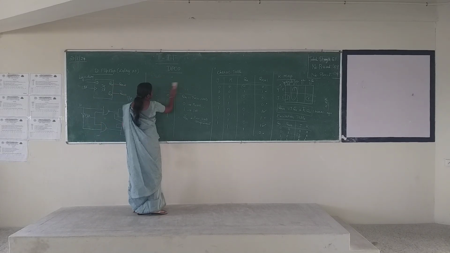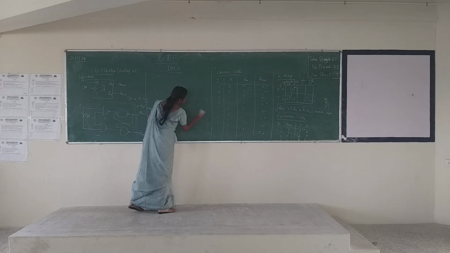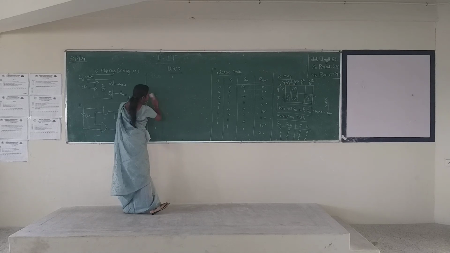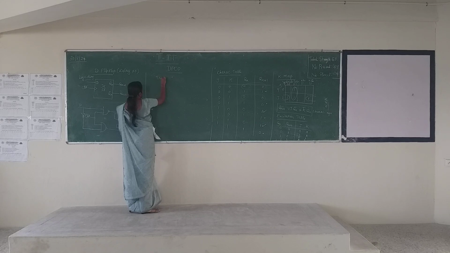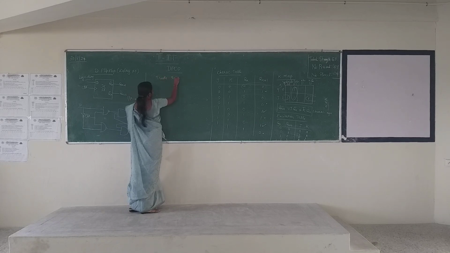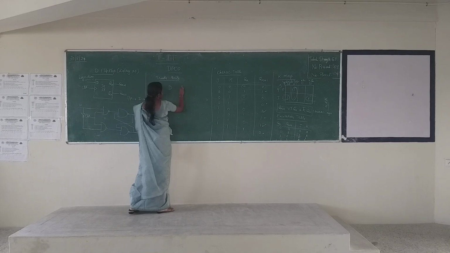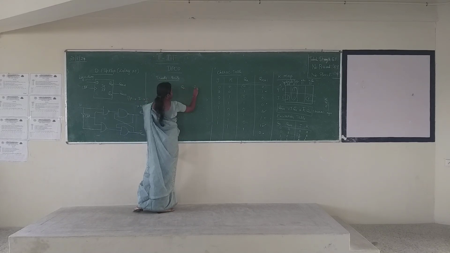By the truth table, previous state and your next state.